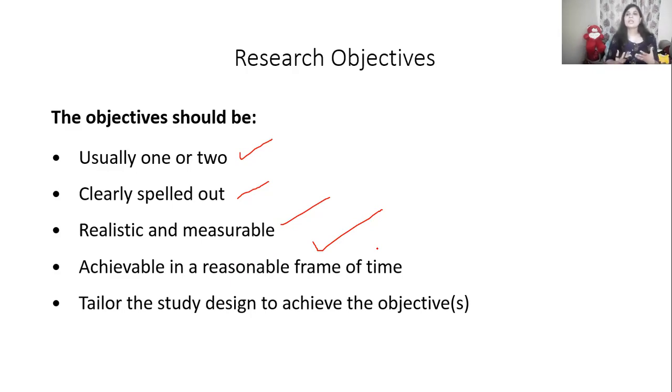So for your particular research, for example an MBA project or BBA project or PhD thesis, for an MBA or BBA project, always you'll have 50 samples, 100 samples, you come up with such kind of project reports, right? Because in a 1 or 2 month period of time, you can collect data from only so many people. You cannot have an objective like collecting data from entire India for your research study. So according to the limitation of time, you have to formulate your objective.